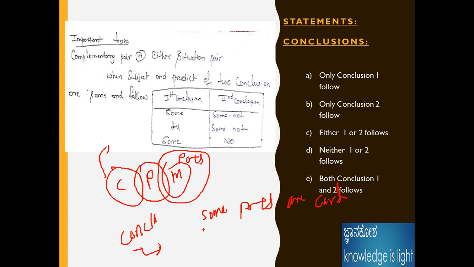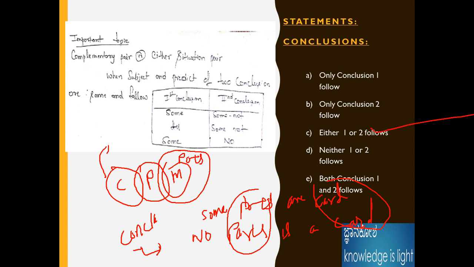Some parts are cord and then no parts is a card. Okay, here in the table, the subject and predicates are the same. When some and no are coming, the answer should be either or no. If you follow this logic, you can easily solve any problem by using this table.